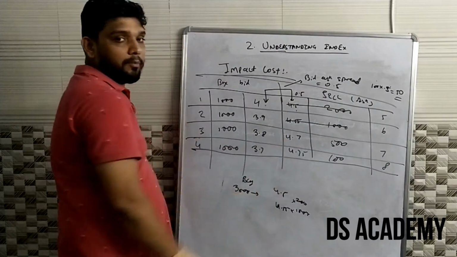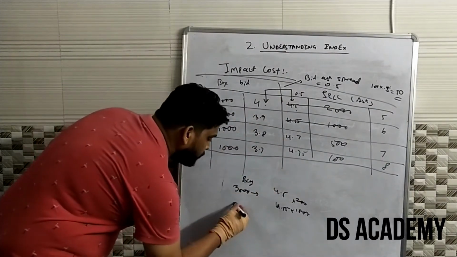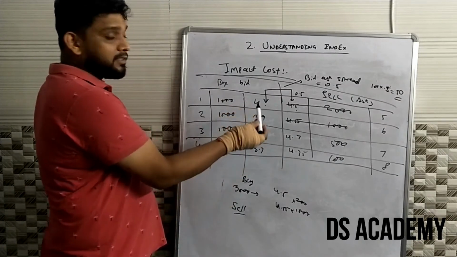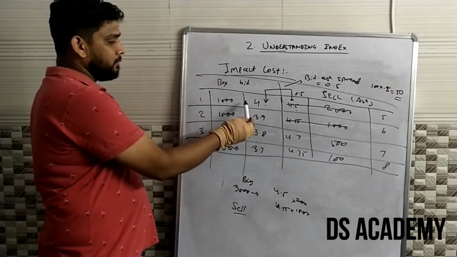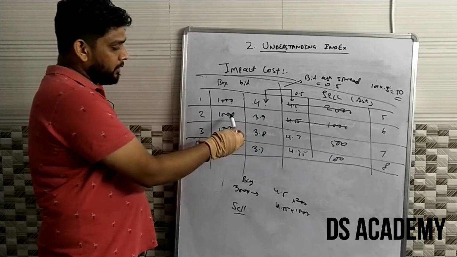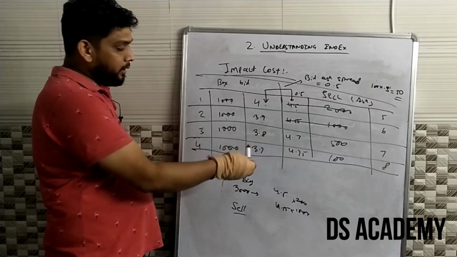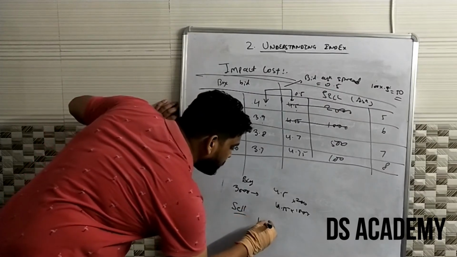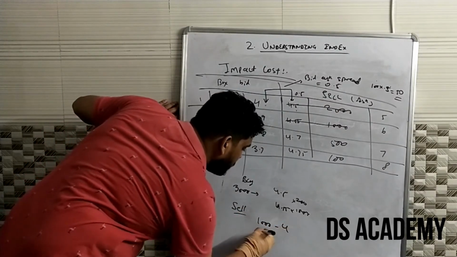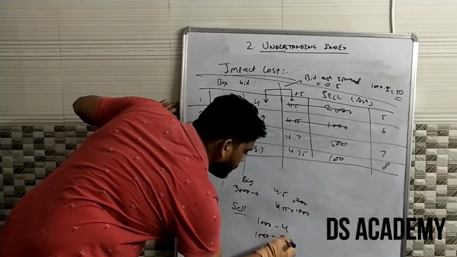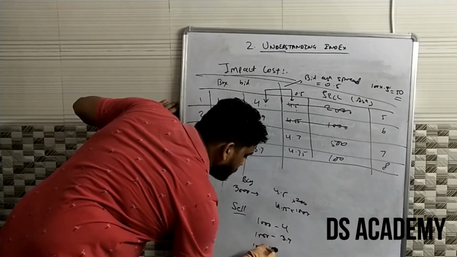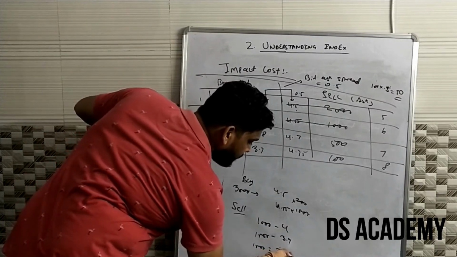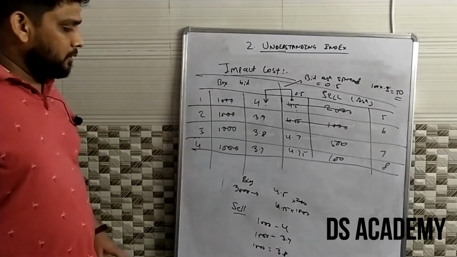And if I want to sell the same shares, I will sell 1000 shares at a price of 4, then 1000 shares at 3.9, then 1000 shares at 3.8. So this is how my order will execute.